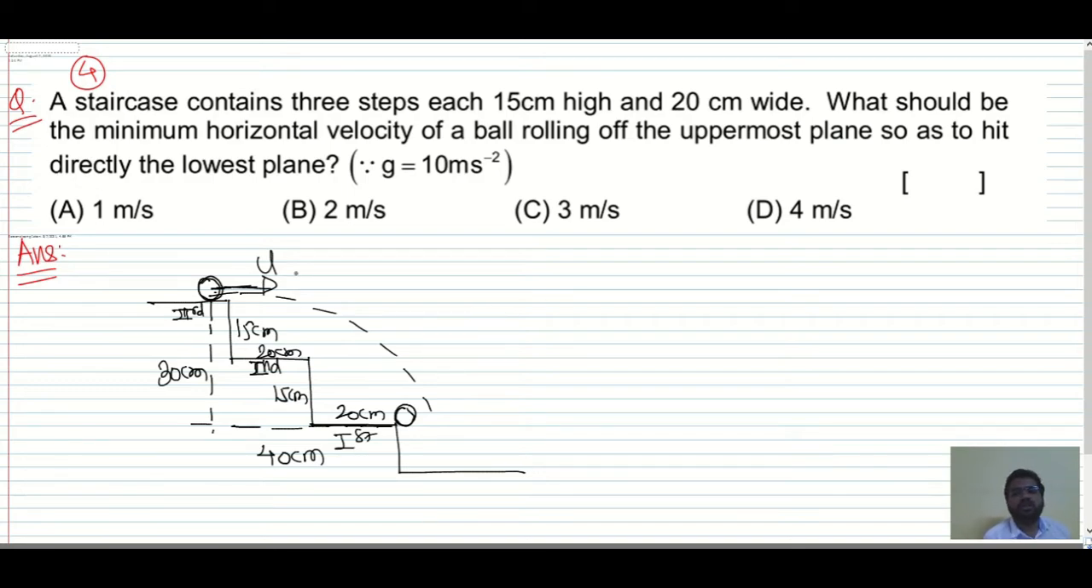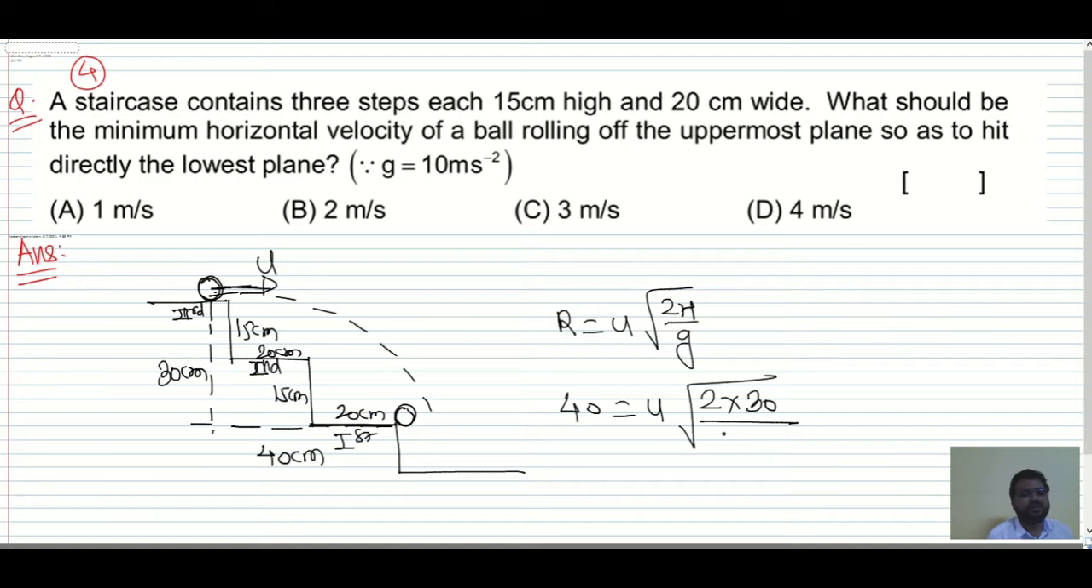So what is the initial velocity? The range formula we know: range is equal to u root of 2h divided by g. So R we have is 40, equal to u, which we need to calculate, times root of 2 into h, which is 15 plus 15, 30, divided by g, which is 10.